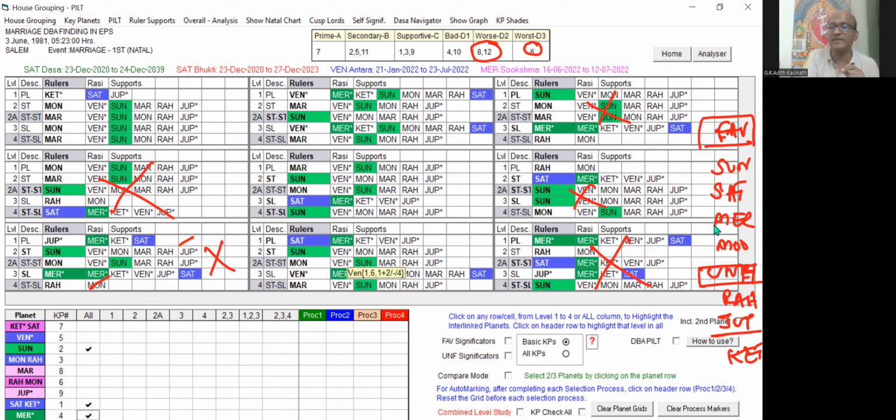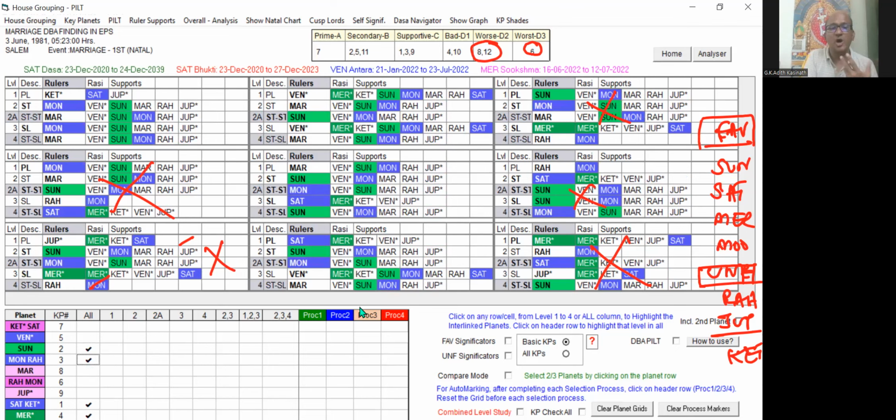What are the favorable key planets? Sun, Saturn, Mercury, and of course we can choose Moon also. You can see all 4 planets. Out of these 4, you check which planets are having these favorable key planets in their primary levels. Ketu is having Moon, star level and sub level only.